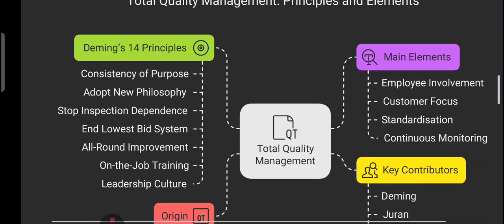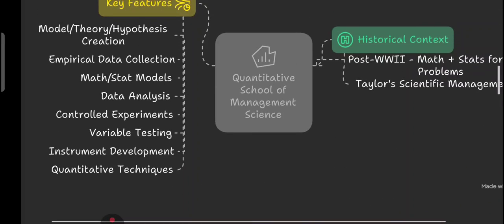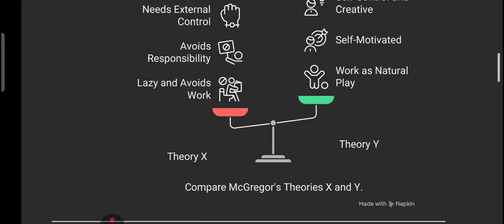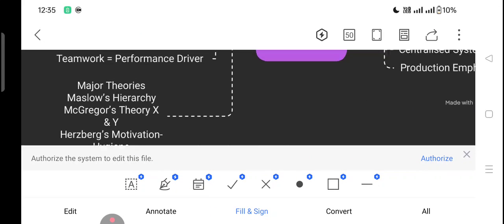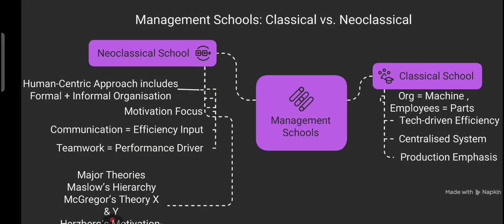Before that we talked about TQM. In TQM, Deming's 14 principles, main elements, key contribution and origin. And then before that we talked about the quantitative school of management, again key features and historical context. We talked about McGregor's X and Y theory, right? And then we talked about the management schools, neoclassical and classical. So friends, that is all we have to cover in this particular chapter, nothing more than that.